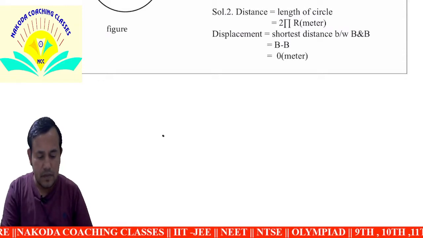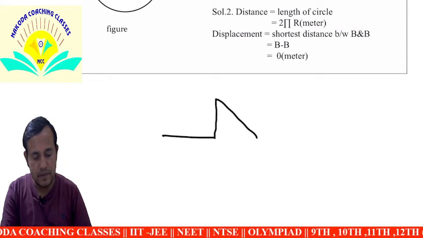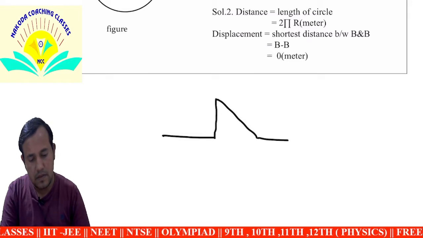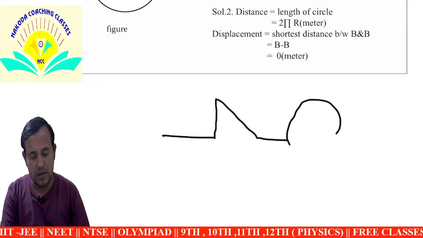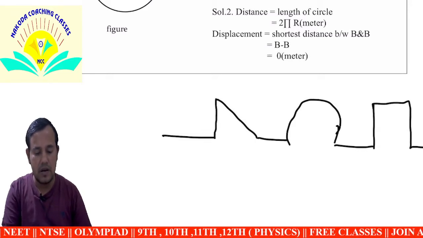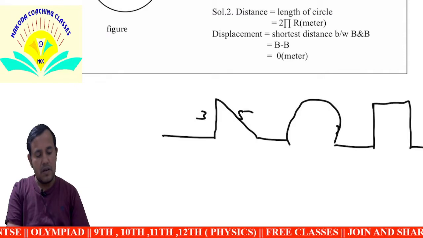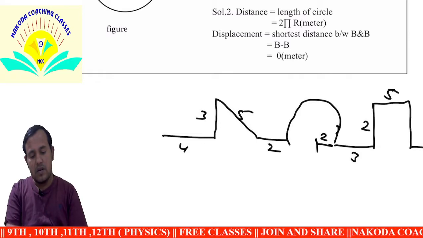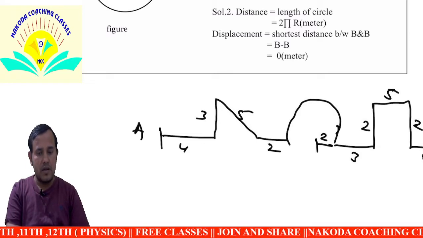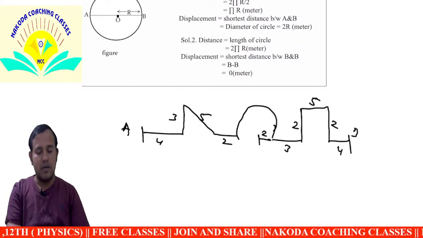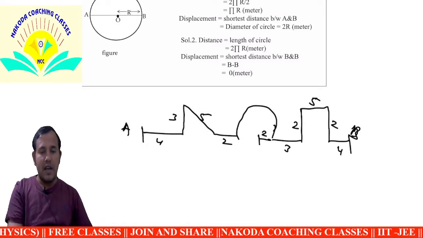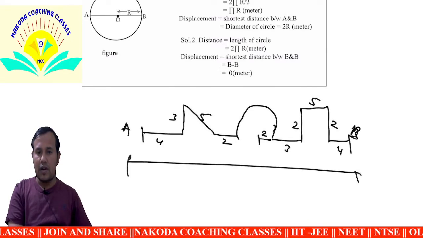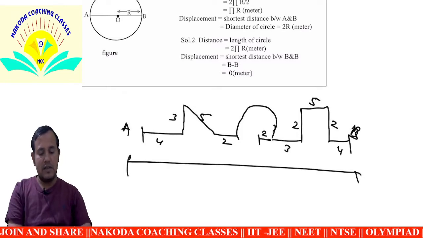This is the question. It has a semicircle and a rectangle, with lengths 5, 3, 4, 2, 2, 3, 2, 5, 2 or 4, between points A and B. Find the distance and displacement between A and B. I have paused the screen for 1 minute. Solve this. What is the result?